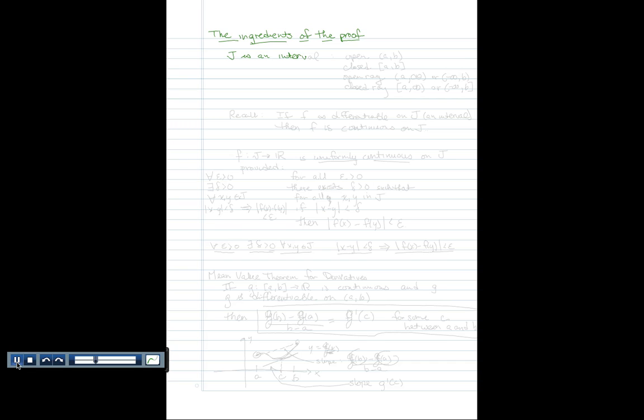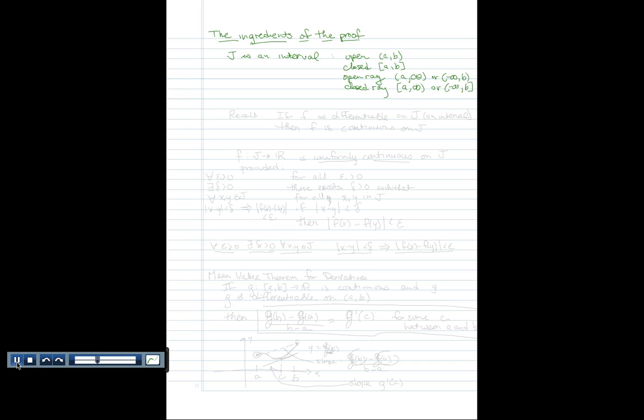I didn't really specify what type of interval, so it could be an open interval, which has a form like the open interval from A to B. It could be a closed interval from A to B. It could be an open ray, by which we mean it'd be like an open interval from A to infinity, or it could be an open interval from minus infinity to some number B, not including B. Or the interval could be a closed ray, so it'd be the closed ray from A to infinity, or the closed ray from minus infinity to number B. In this case, the endpoints are included.